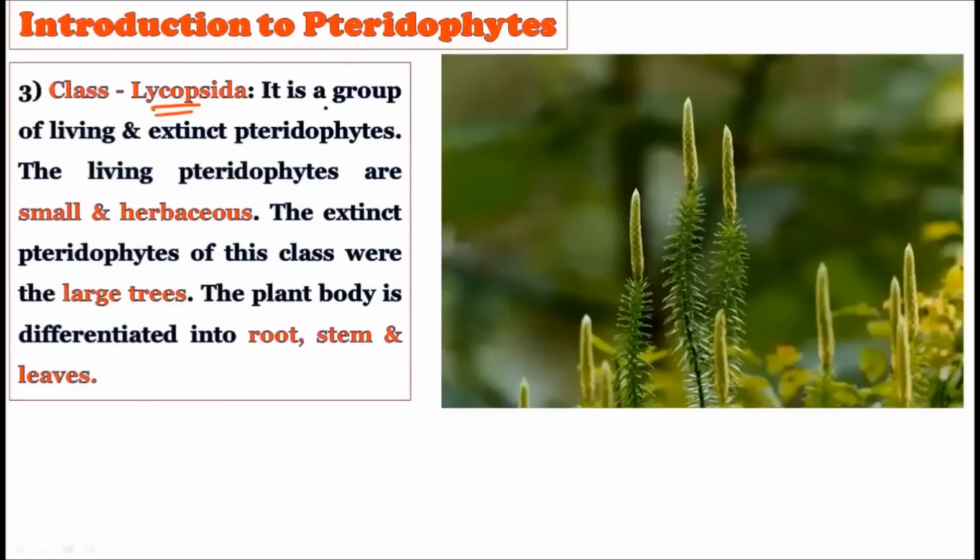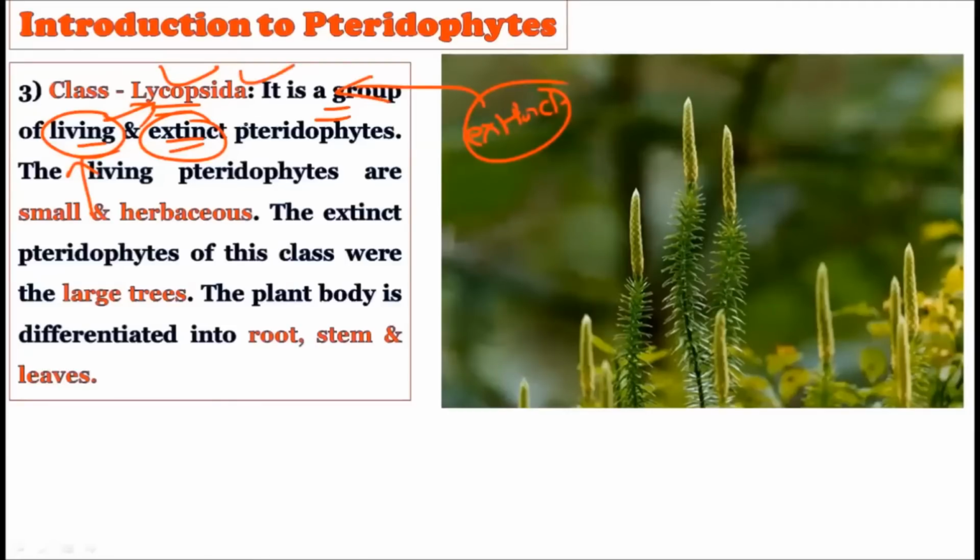Lycopsida. Now it is the group of the living as well as the extinct pteridophytes. That is, it contains members of both. Some of the extinct fossils were found which show characteristics similar to the Lycopsida, and there are some living forms which can be studied largely under this particular class, that is Lycopsida. So living members are there, extinct members are there in this class called the Lycopsida.